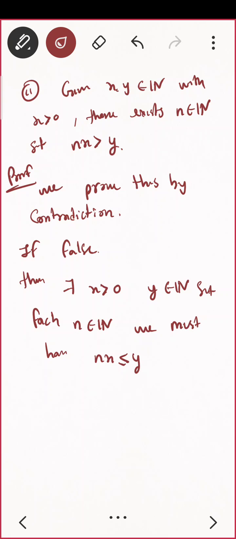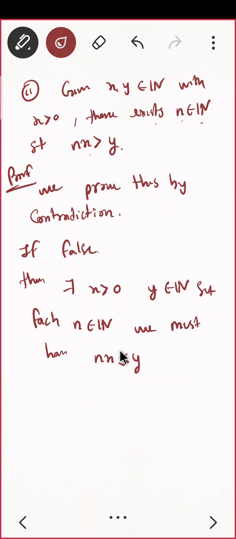If you take the contradiction, what is the negation of 'there exists'? For all n belonging to natural numbers, what is the negation of this statement? nx is less than or equal to y. Correct? Do you see? Now you should get some contradiction here.